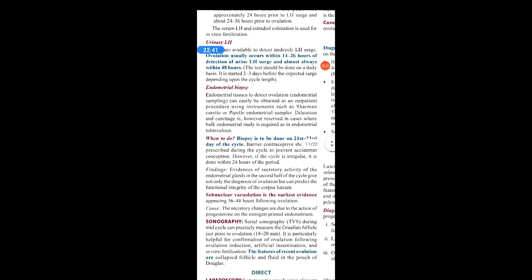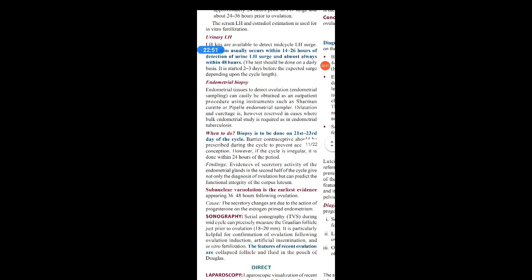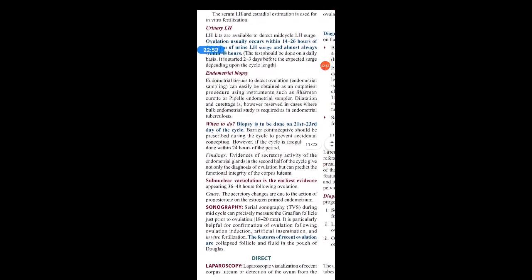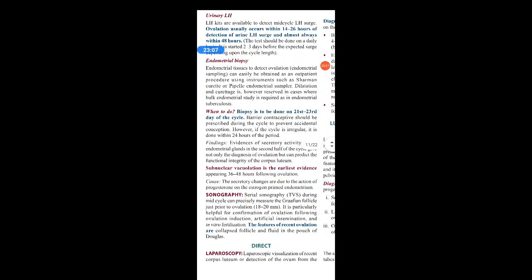Then next about the endometrial biopsy. Endometrial biopsy means here the endometrial tissues are taken to detect ovulation. It can be easily obtained as an outpatient procedure, OPD, with the help of instruments like Sherman curette or Pipelle endometrial sampler. Dilatation and curettage is however reserved in cases where the bulk endometrium study is needed. Only with the help of a Pipelle or Sherman's curette we can take a small bit of the endometrium and we can observe it under the microscope.